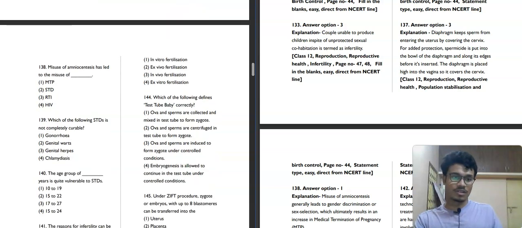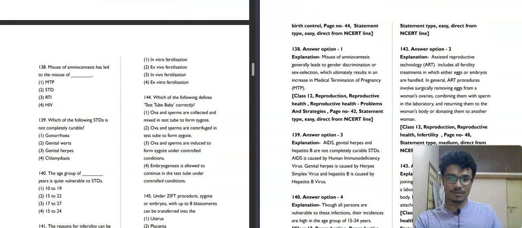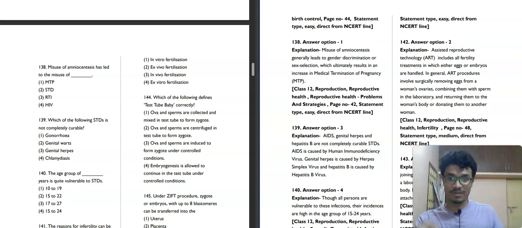Now we will move towards the next question, question number 138. This chapter is very important, from the question point of view, and also apart from NEET, in MBBS also you need to read this chapter very well, especially in pharmacology. There are a lot of drugs there. Misuse of amniocentesis has led to the misuse of MTP, STD, RTI, or HIV. So it is MTP, medical termination of pregnancy. If you are misusing amniocentesis, that leads to MTP. First option will be your correct answer.